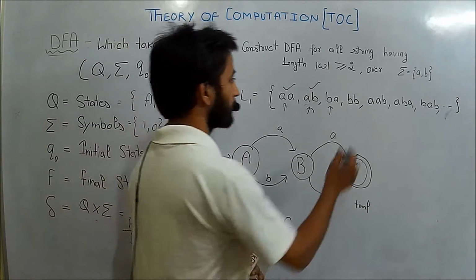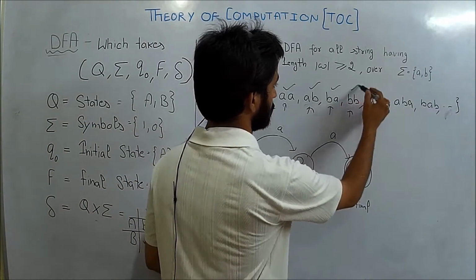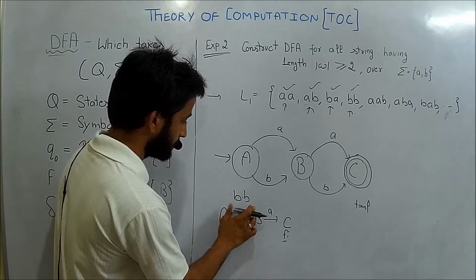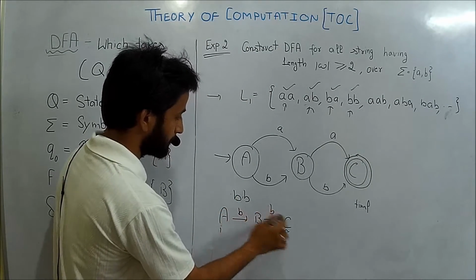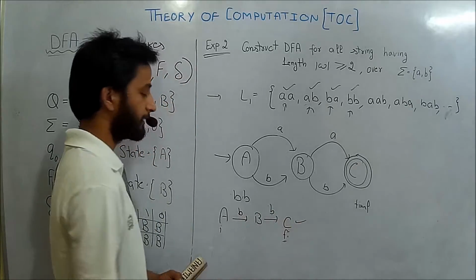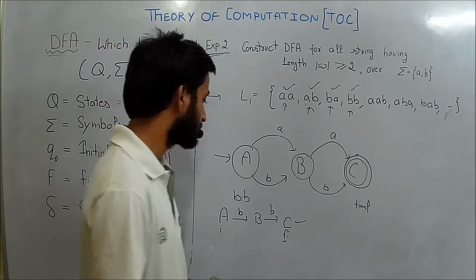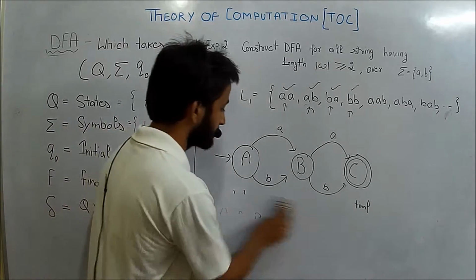Same is for this one, BB. Here it will be B, and same initial to final, and the string is fully traversed. So we can say that the string is accepted.